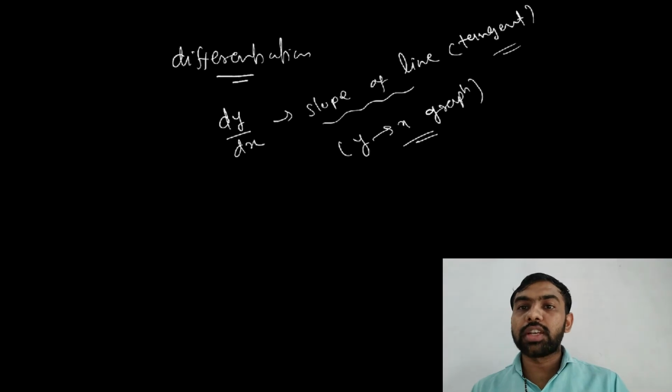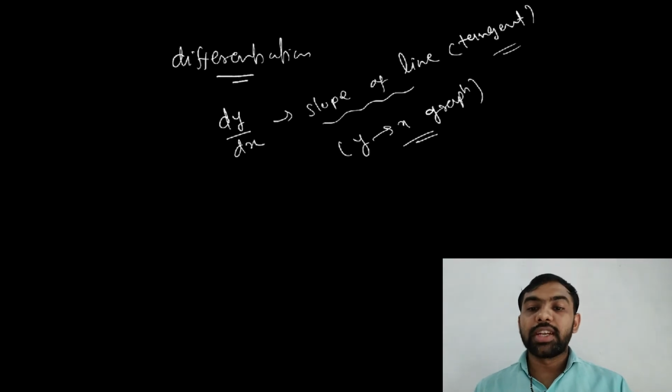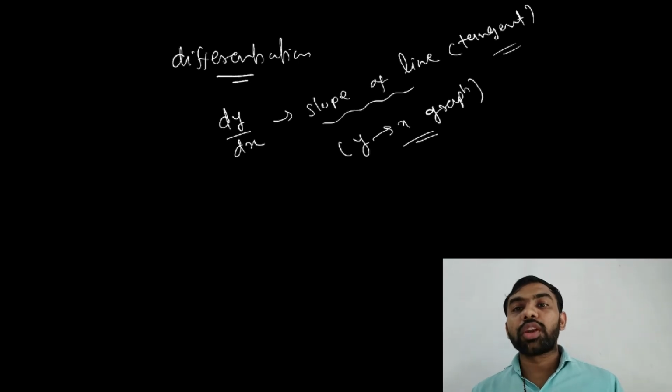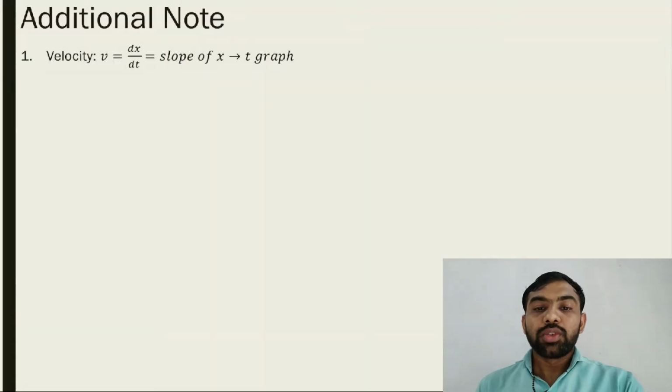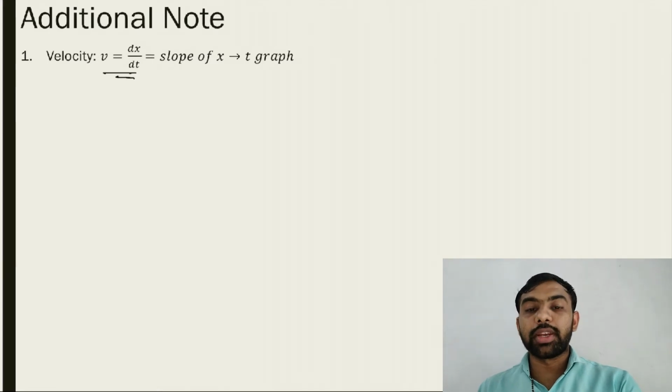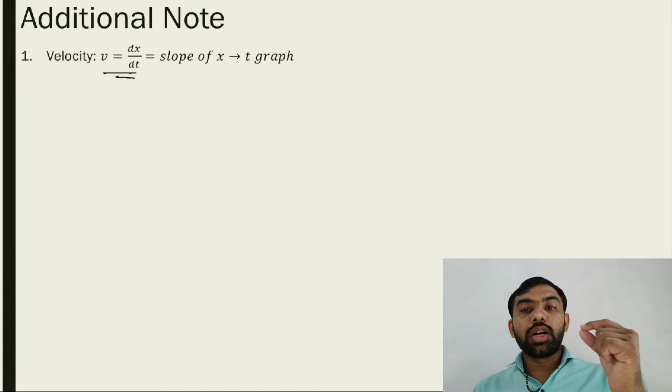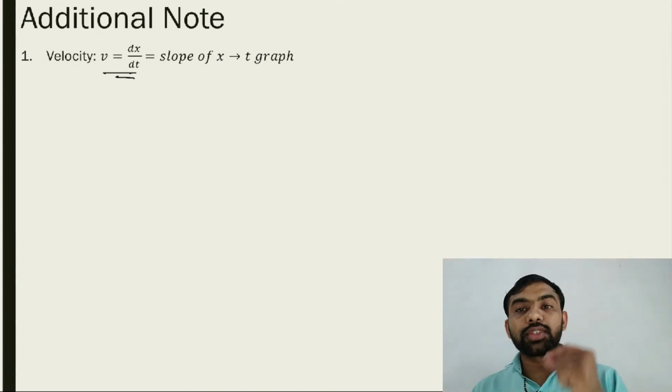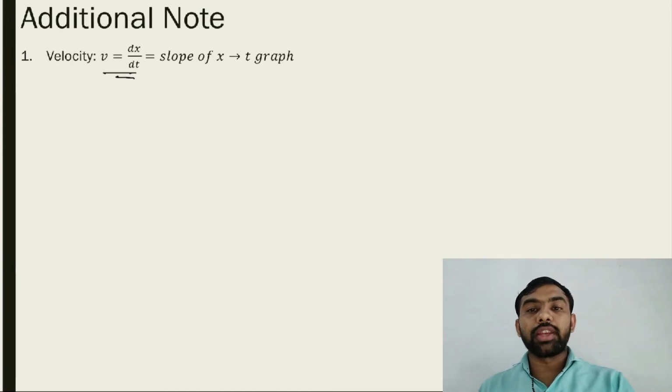So as we studied in differentiation, that is its use. If somewhere you find this dy by dx in a y versus x graph, then it is given as the slope of the line or of the tangent. This is one important note. You must note this. Let's use the same concept here. So v is equal to dx by dt. It means this velocity is equal to the slope of the tangent in an x versus t graph.